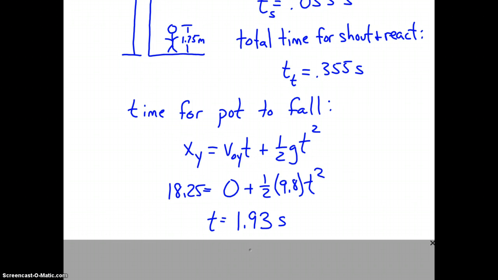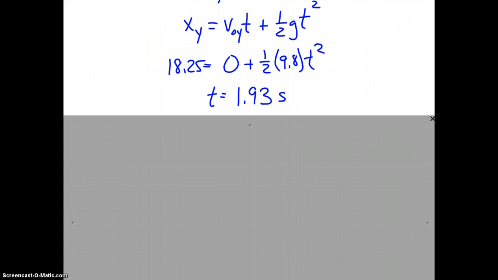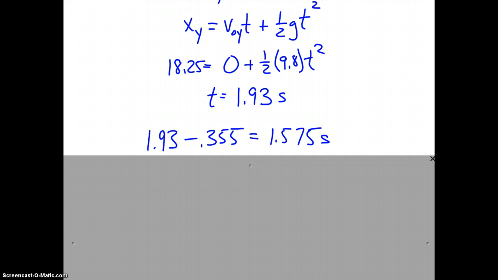All right, the next part is the critical part of the problem. What we need to do is take the 1.93 seconds for the pot to get to the guy and subtract the time it takes for the shout and his reaction time to happen, in order to figure out how far the pot can fall before it's too late for the shout and his reaction to get him out of the way safely.